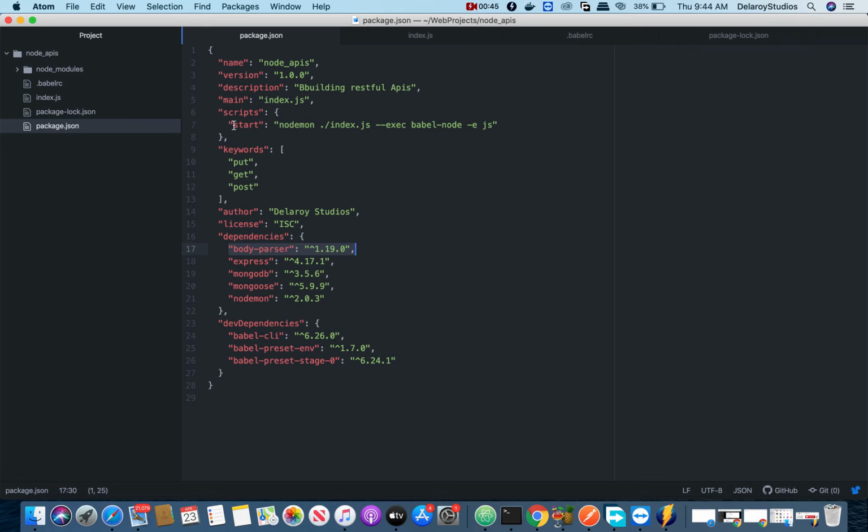You have to change the start scripts, that's where the starting point of your project, and you have to point it down to the index.js, where you have to issue out nodemon ./index.js --exec babel-node -e js.